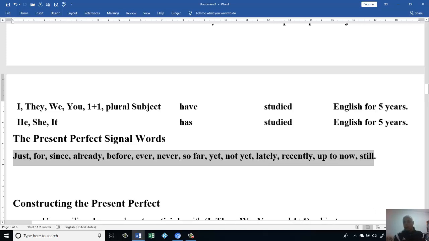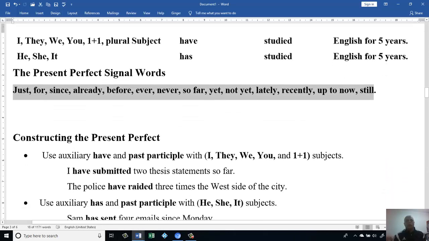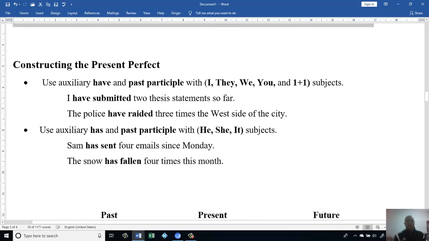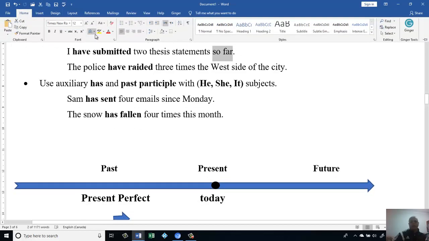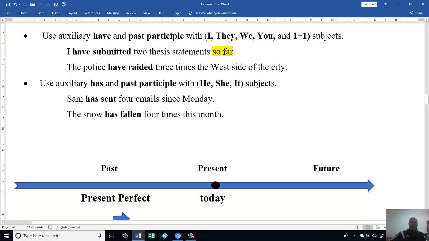Sometimes when we make a sentence, make sure we add those phrases, then we know it happened in the perfect time. How do we construct present perfect? Using the auxiliary have, as we said, and past participle, with I, they, we, you, and plural subjects. For example, let's look here. I have submitted 2 thesis statements so far. I see so far here, then I know this has happened in the perfect time.